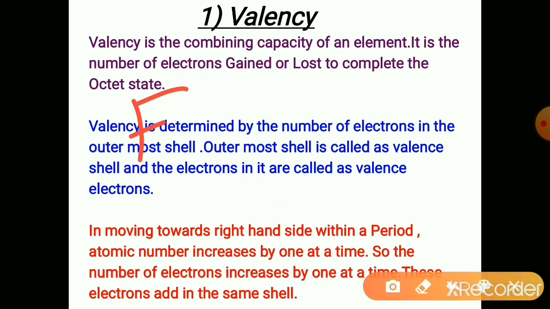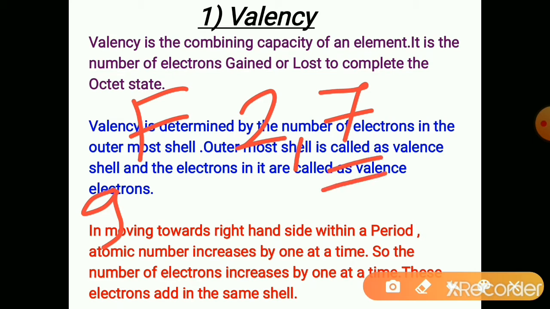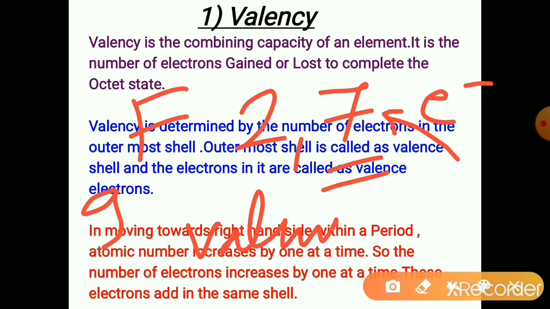Fluorine, atomic number 9. Its electronic configuration is 2, 7. 7 valence electrons are there. For this fluorine, it's easy to gain 1 electron to complete its octet and become stable. So its valency is 1. Valency of fluorine is 1.